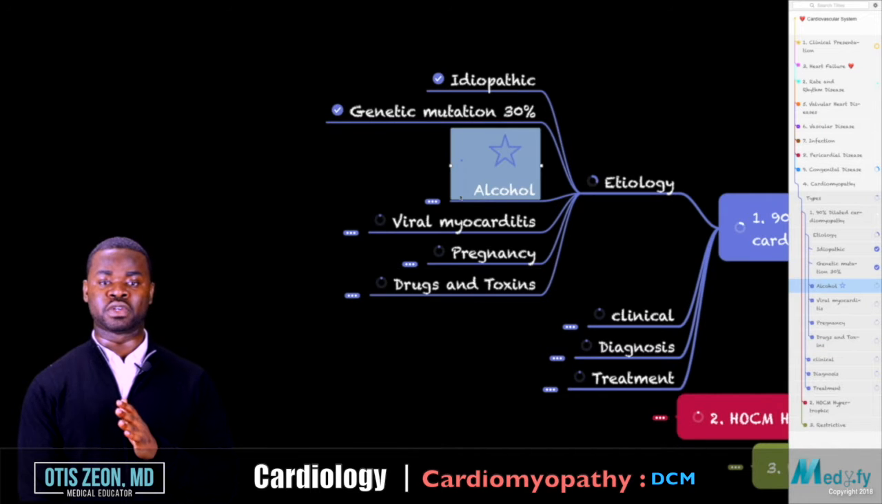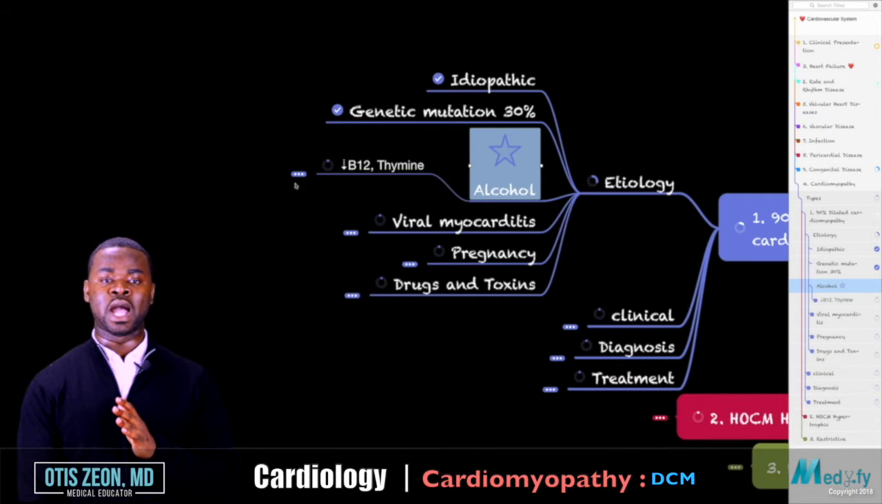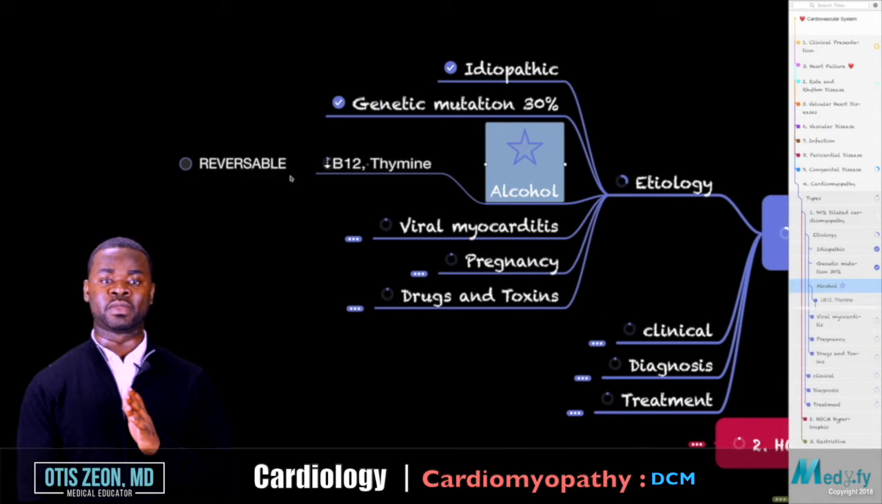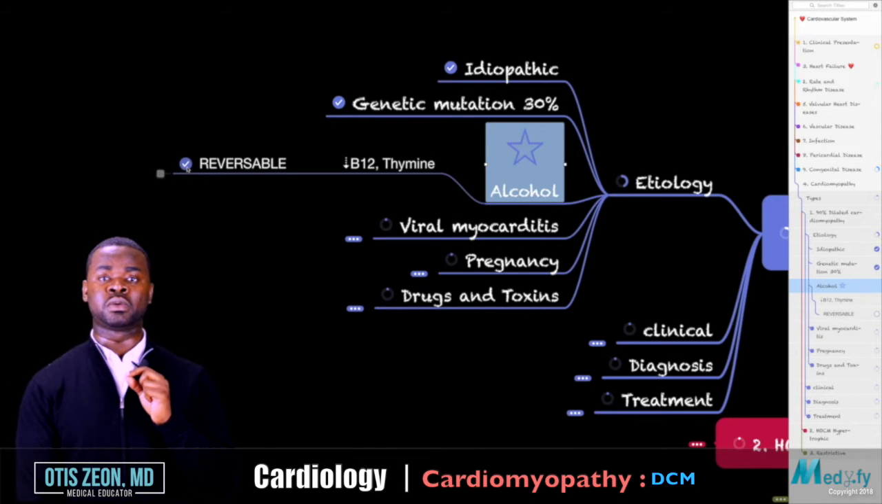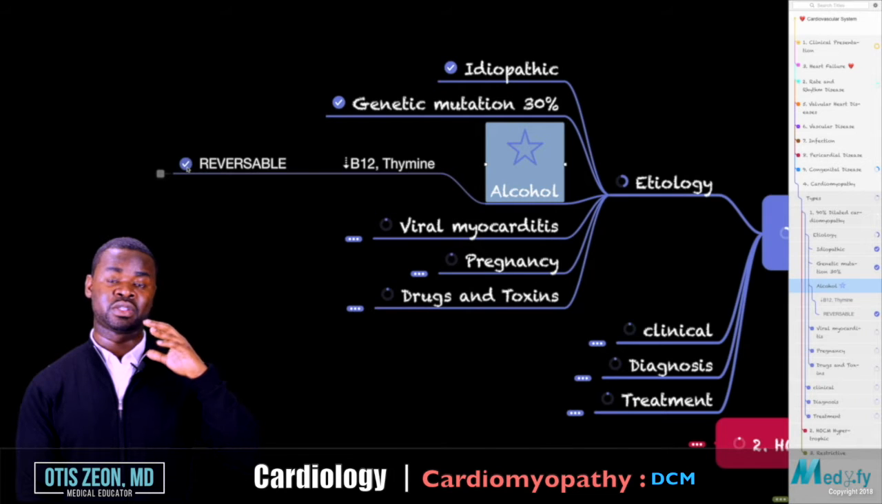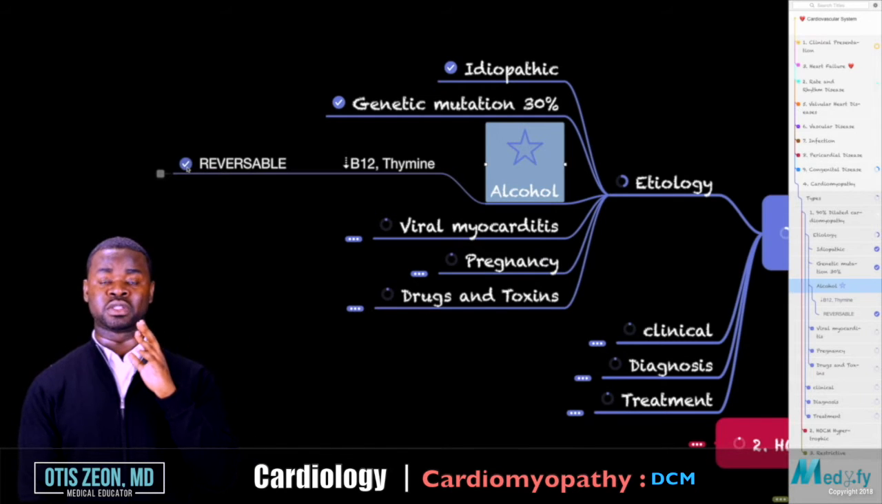Let's talk about alcohol first. In the case of alcohol, alcohol will cause B12 and thiamine deficiency, and because of that, that may precipitate dilated cardiomyopathy. The key reason why I put a star to alcohol here is because it is one of the only toxins on the heart that causes dilated cardiomyopathy that is reversible. This is a very, very high yield question. You either see this on your board or you also see this on your Q banks.